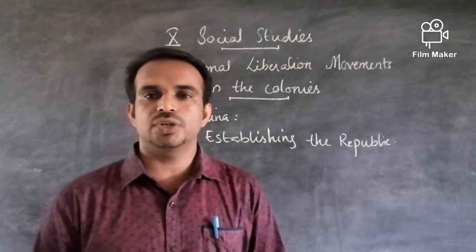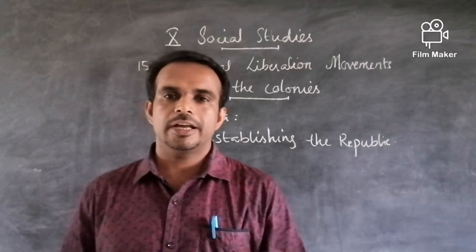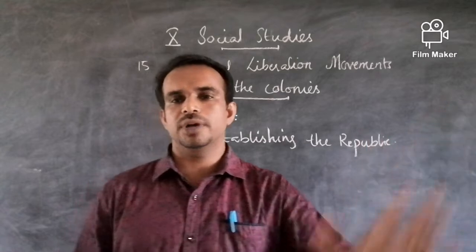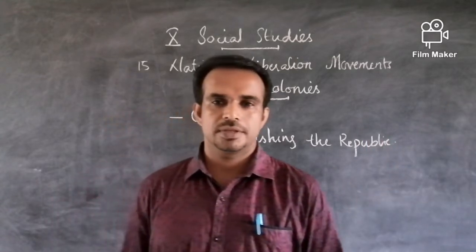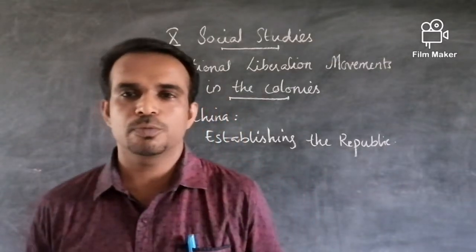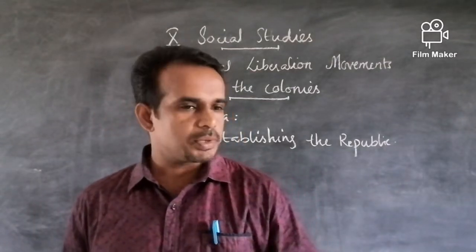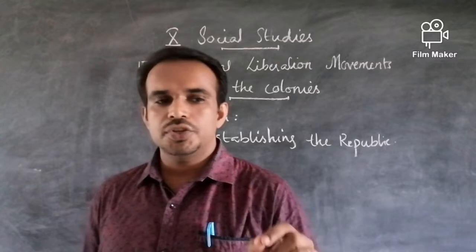And instead of dynastic rule, he established a kind of republican form of government. Okay, so that was a big development for the national liberation movement of China. Sun Yat-sen establishing republic in the year 1911.